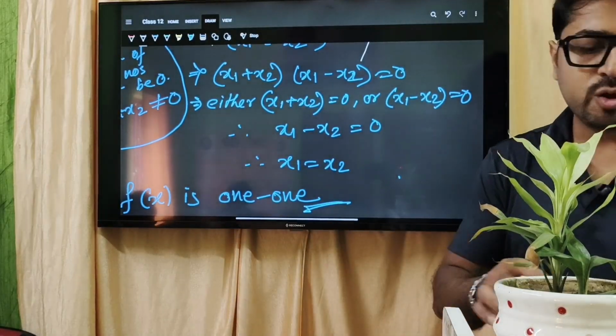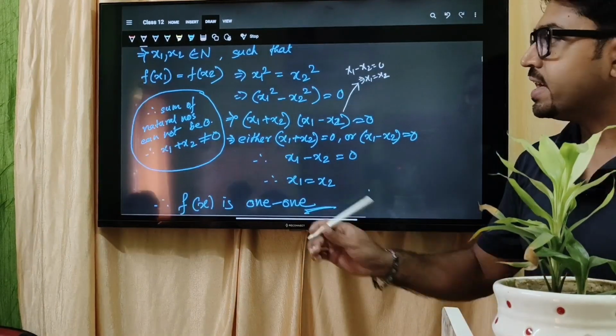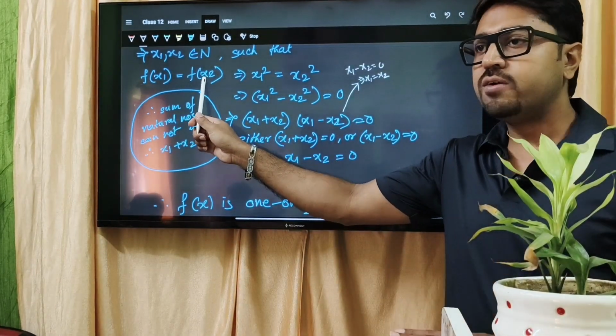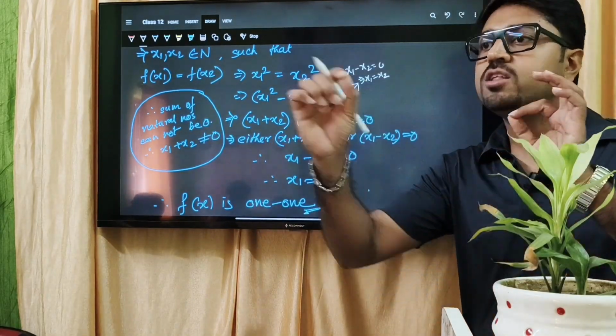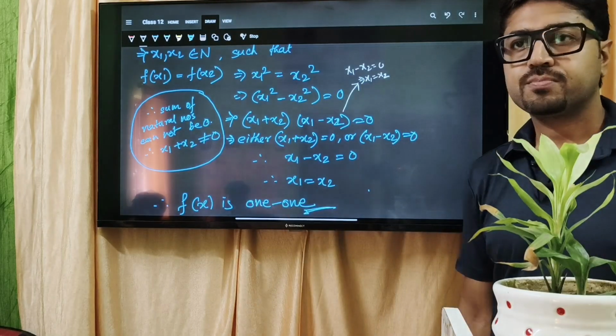When I have proved that x1 equal to x2, see the condition: I have taken f(x1) equal to f(x2), and now I have got x1 equal to x2. That means the image points are the same and the numbers are the same. So one-one is done. That is why f(x) is one-one.